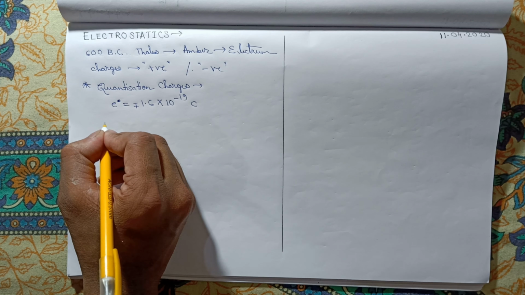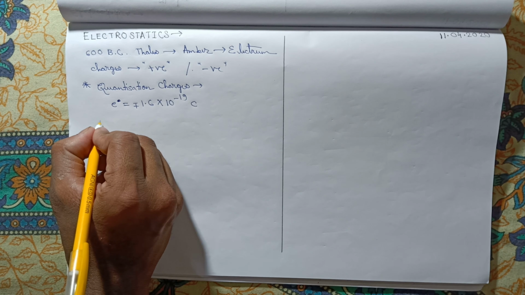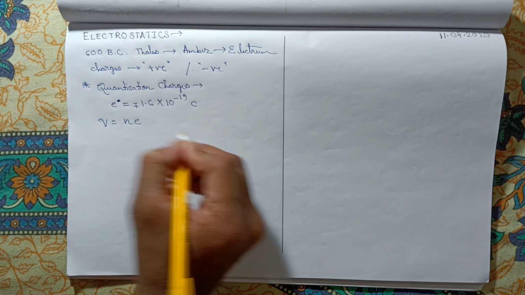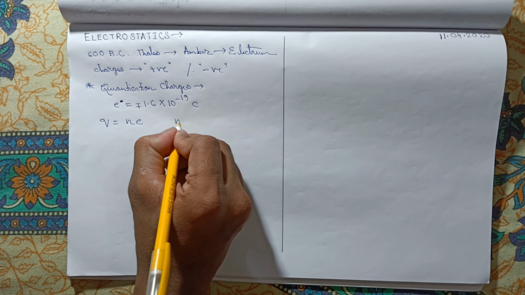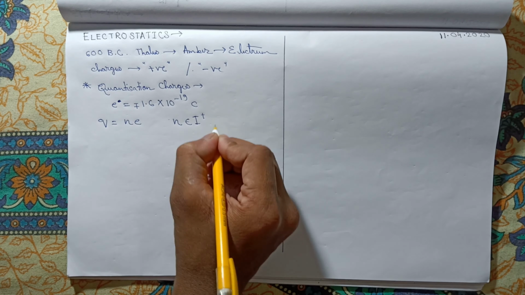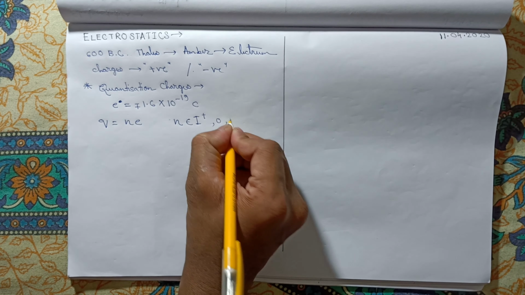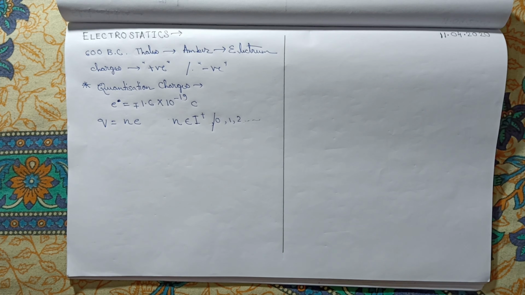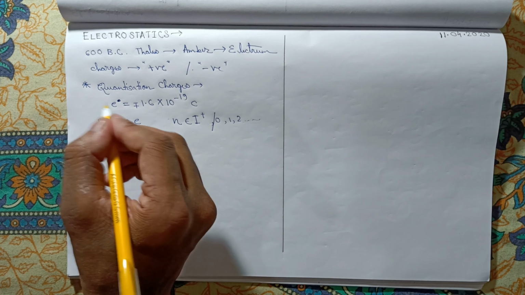There must not be any charge which does not follow the equation q = ne, where n belongs to integers, that is 0, 1, 2 and so on.